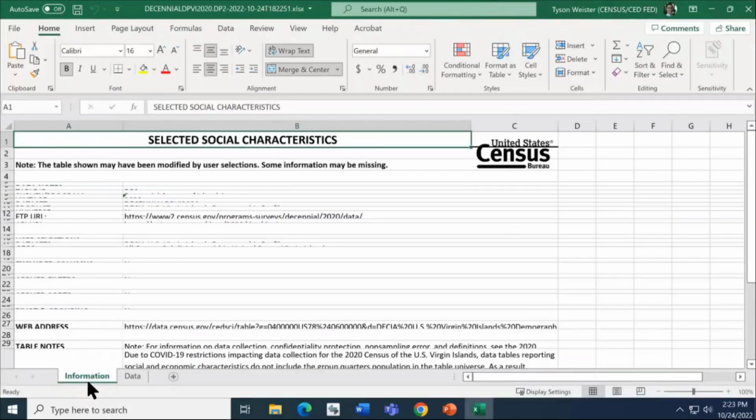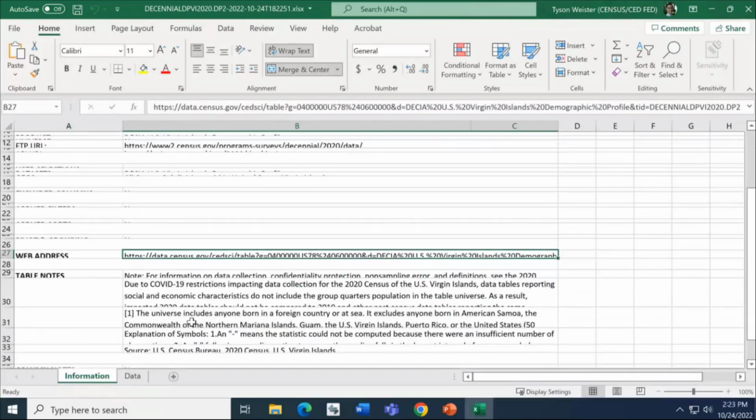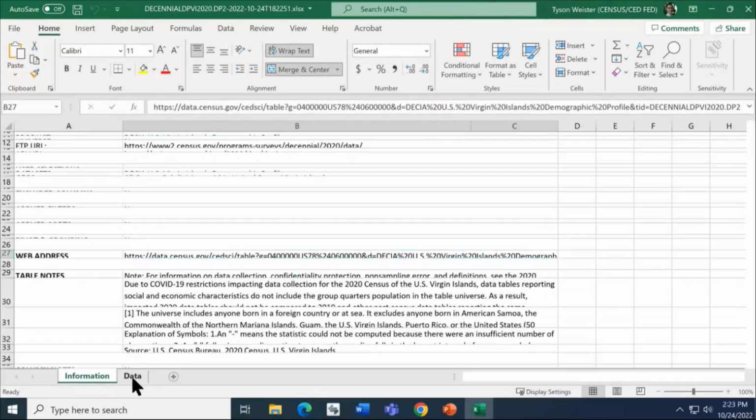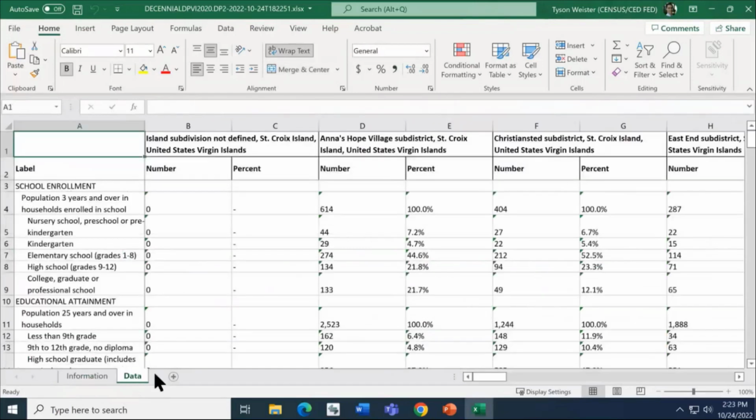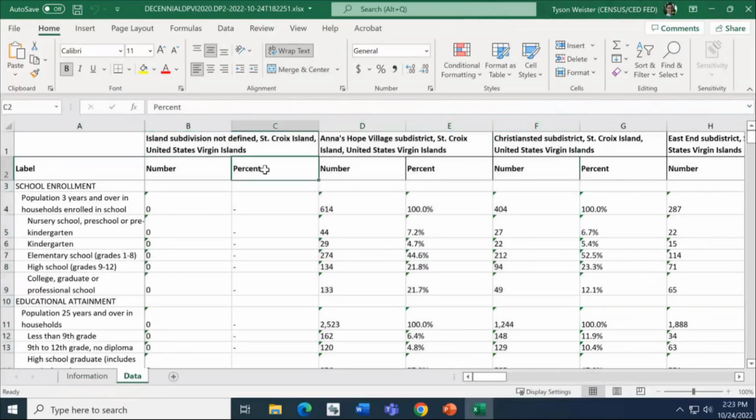First tab is information, so it will include the table ID, source statement, a web address to get you back to the table, as well as some notes related to the table. And the tab to the right of that will say data. It's probably what you're most interested in. Notice that this looks very similar to what we were seeing on screen with our geographies in the columns. There's the number and percent columns. On the left-hand side, we see readable labels that are indented and the information similar to what we saw on screen.